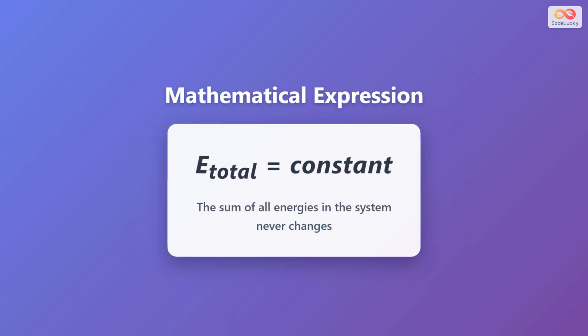We can express this law mathematically. E total equals constant. This simple equation tells us that the sum of all energies in the system never changes. Whether we're looking at kinetic energy, potential energy, thermal energy, or any other form, when we add them all together, we always get the same total value. This mathematical representation helps us solve problems and make predictions about energy behavior in various situations.